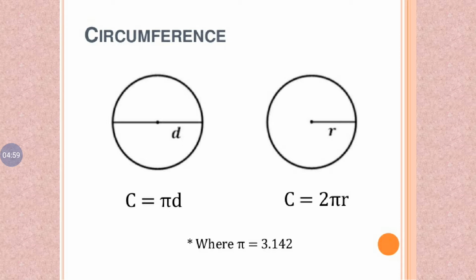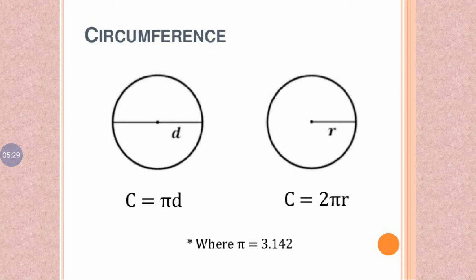Circumference uses the formula C equals pi d, where d is the diameter. Pi is equal to 3.14, which is an approximate value. Another value of pi is 22/7.